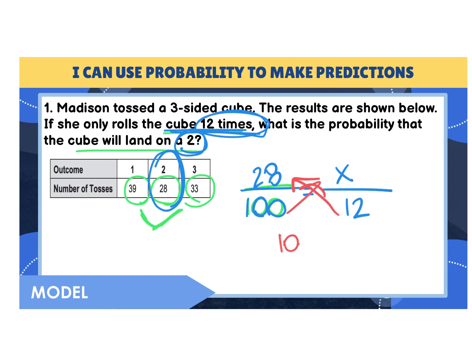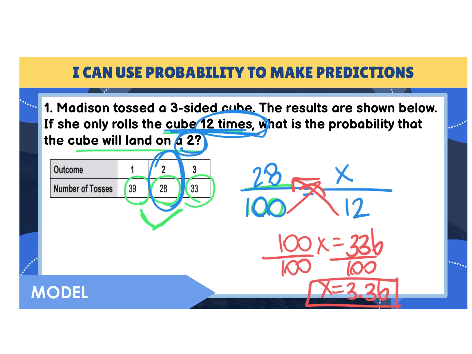So 100 times X would be 100X. 28 times 12 will give us 336. Divide by 100, divide by 100, and X is going to equal 3.36. So if she rolls it only 12 times, it'll land on a 2 only about 3 times, maybe 4 times, 3.36 times.